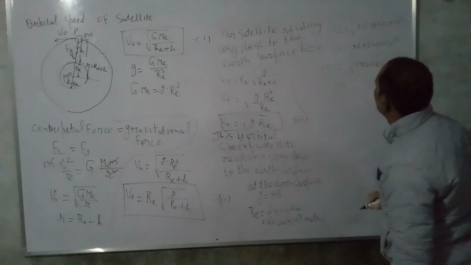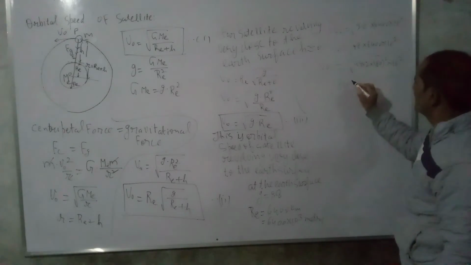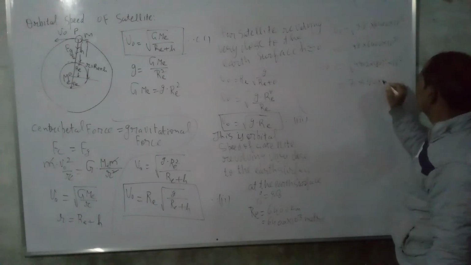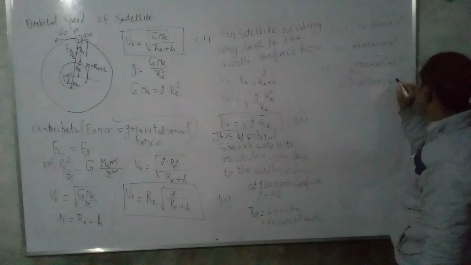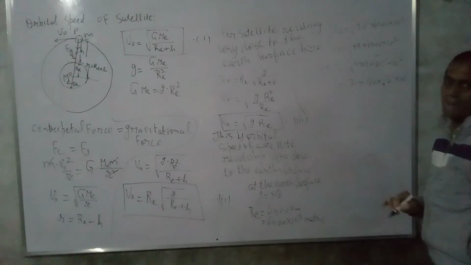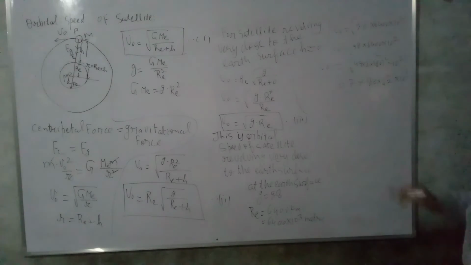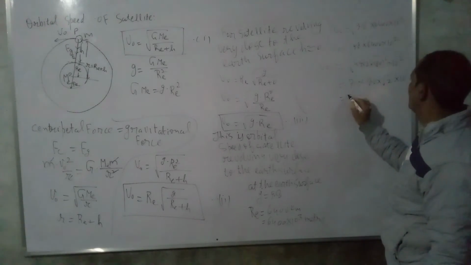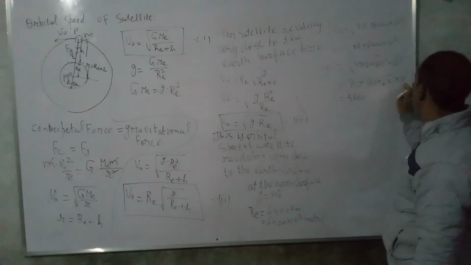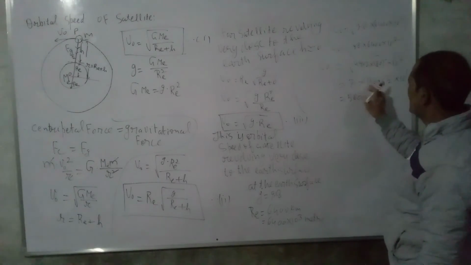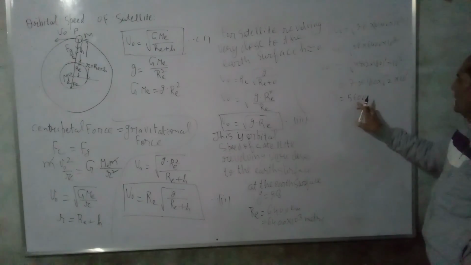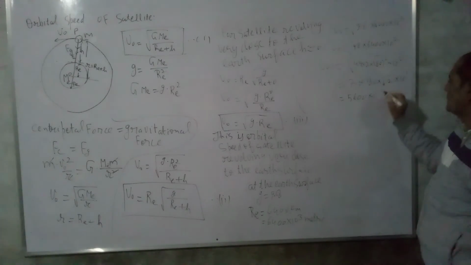Square root of 49 is 7. Square root of 80 squared is 80. Then square root of 2. Square root of 10 raised to power 2 becomes 10 raised to power 1. When you take the square root, the power becomes half, so the power 2 becomes 1. So we get 80 into 7, 560, into 10, 5600 into root 2.